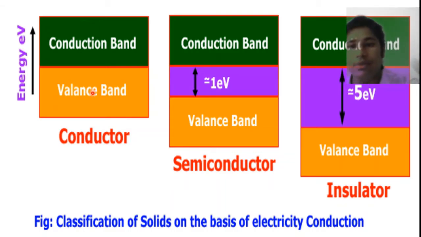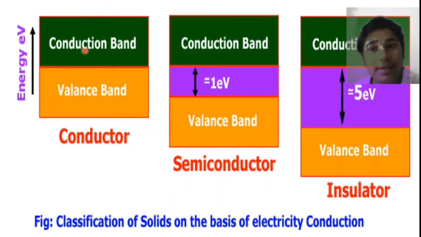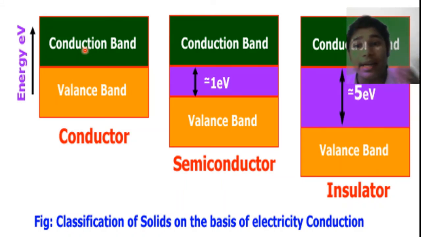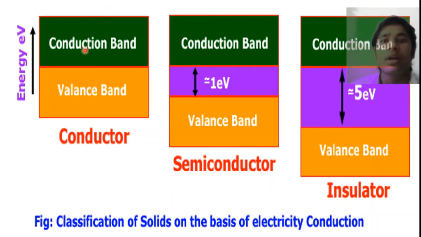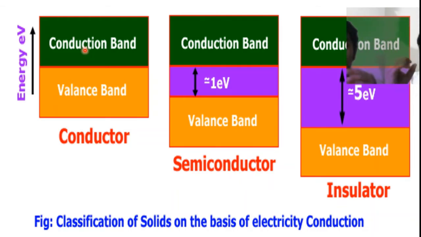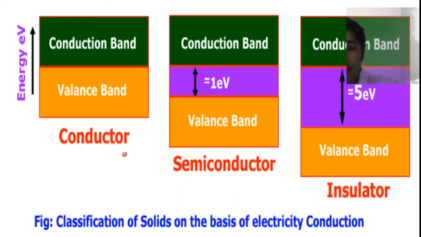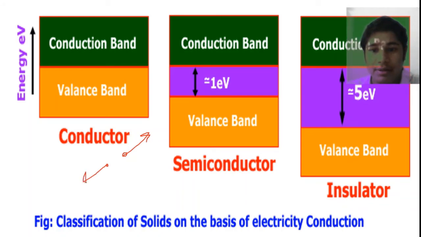All the electrons of the valence band are in the conduction band in conductors, but they do not conduct electricity without a battery. This is because they go in different directions. If an electron is here in the conduction band, it can go one way, and another electron can go another way.